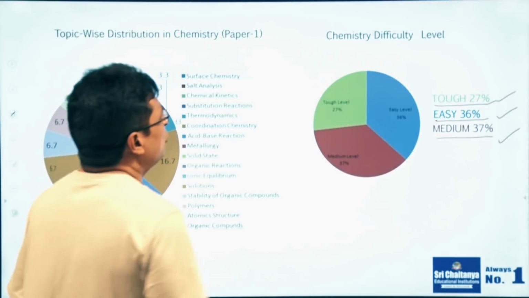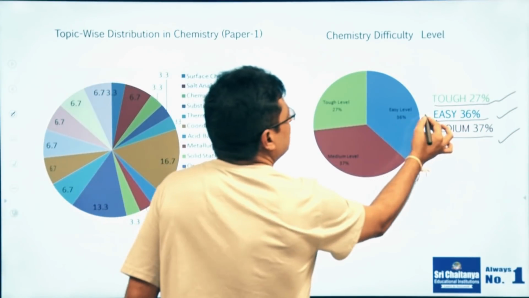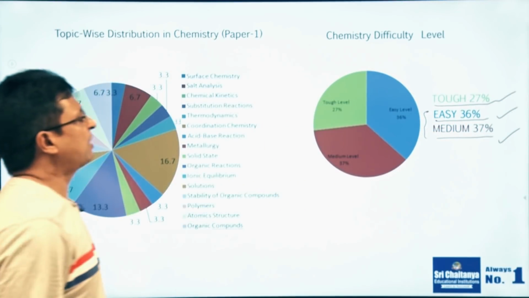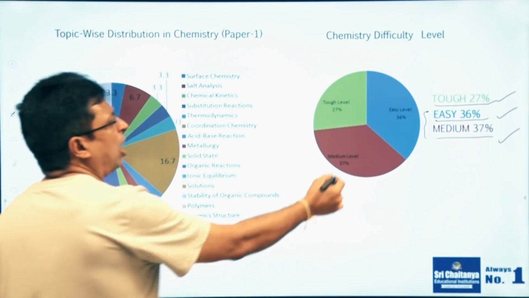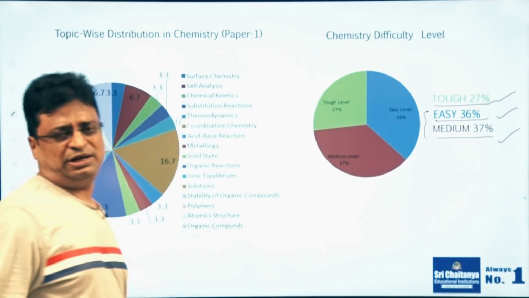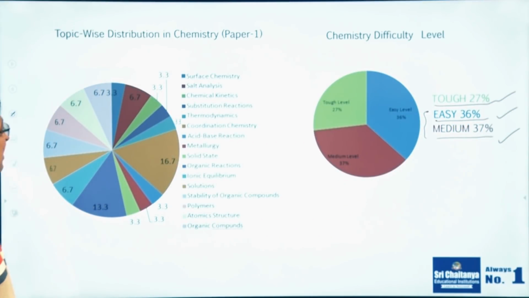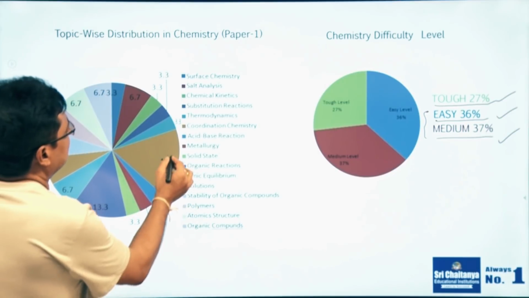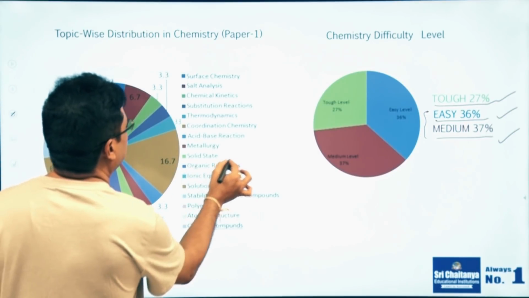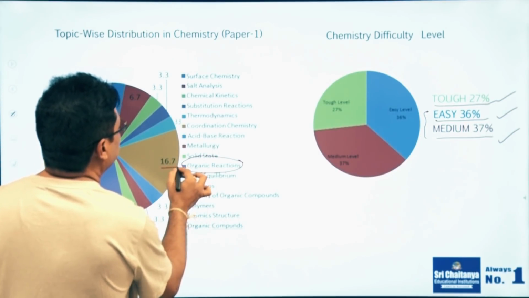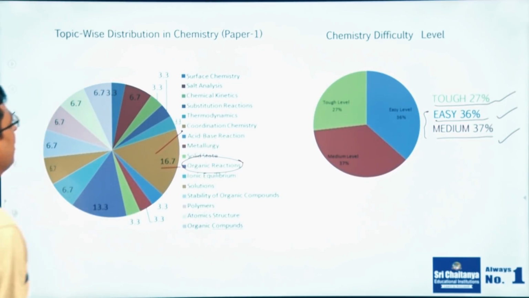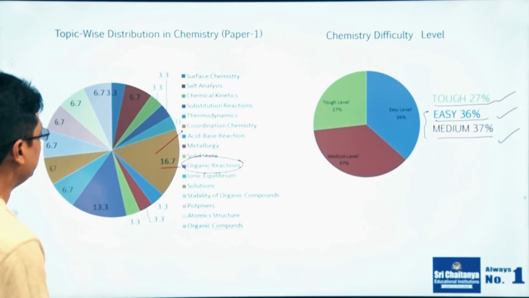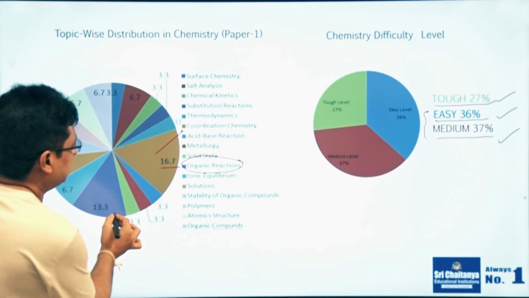Medium. So even in chemistry, when you compare the tough, easy and moderate questions, easy and medium questions are almost equal in percentage. Here in chemistry, you need to focus more on organic reactions and coordination chemistry, which carry the majority of the percentage, even 13% of the questions.